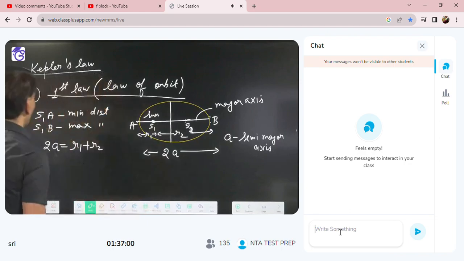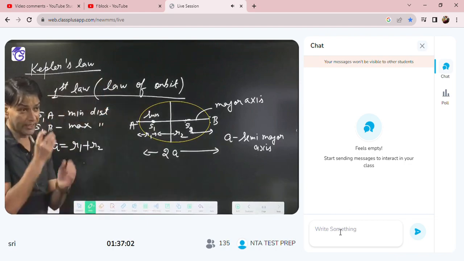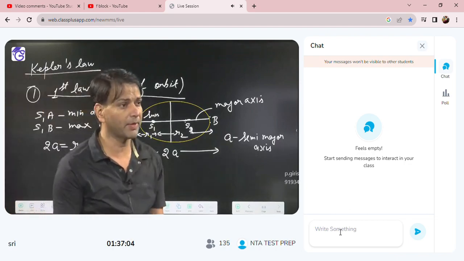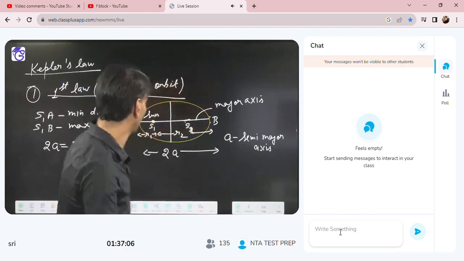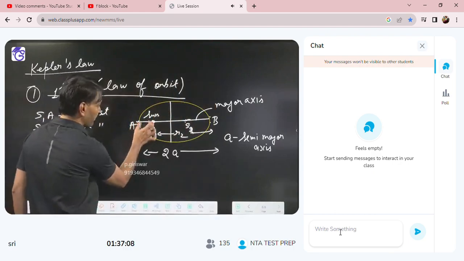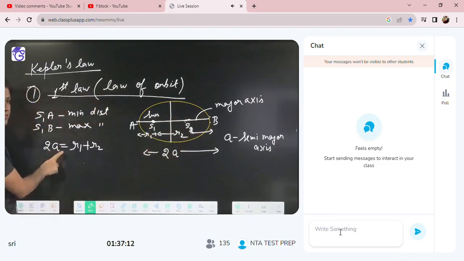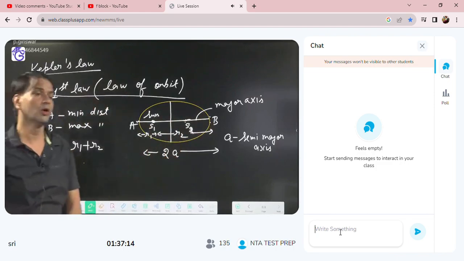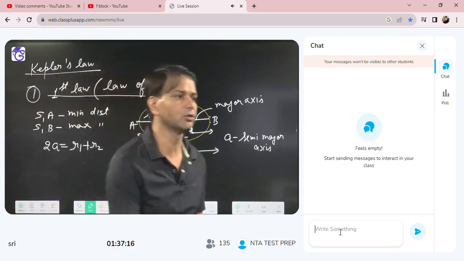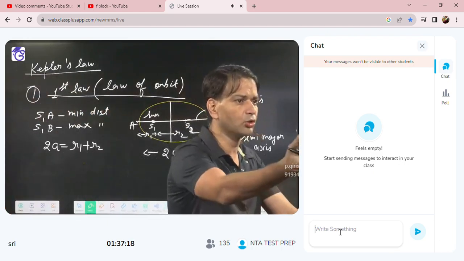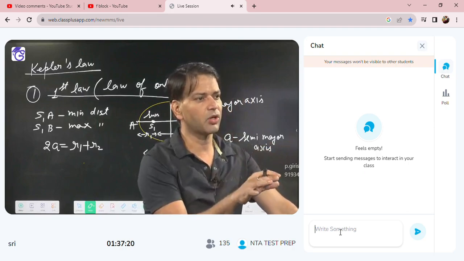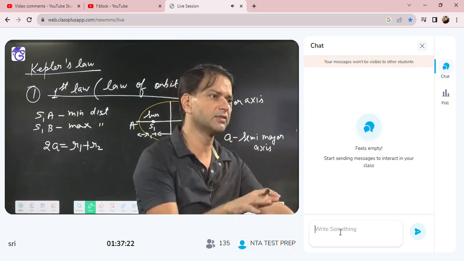If they have not directly given the A value, they have given the minimum and maximum distance, then minimum plus maximum distance is equal to 2A. So 2A is equal to R1 plus R2, where R1 is the minimum distance and R2 is the maximum distance. In the notes it is written, the minimum distance is called the perihelion, the farthest distance is called the aphelion.